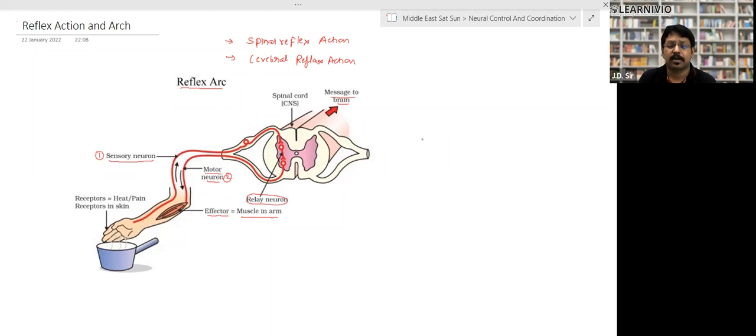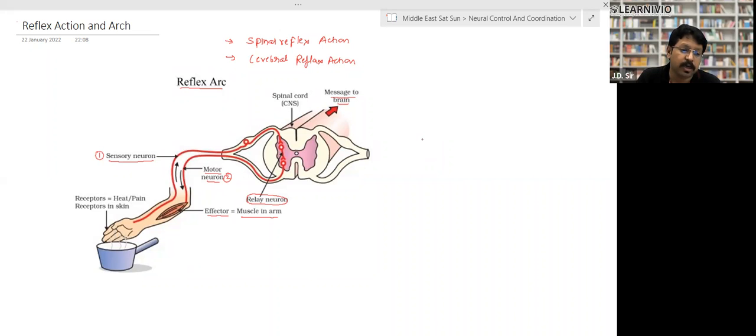What are examples of reflex actions? Again, driving the car. When we drive the car, we hardly look at the clutch, brake, gear and all that. We look at the road, we listen to songs, but every action is going on. The second thing: playing the harmonium, playing the piano, and typing anything, right? Playing the guitar, we hardly look at the keyboard or the strings of the guitar, and we keep on doing that, right? So this is reflex.